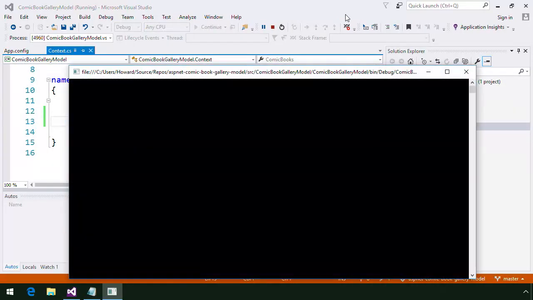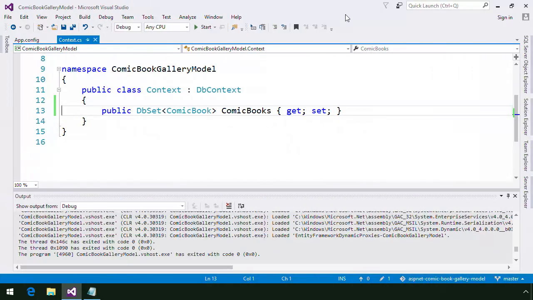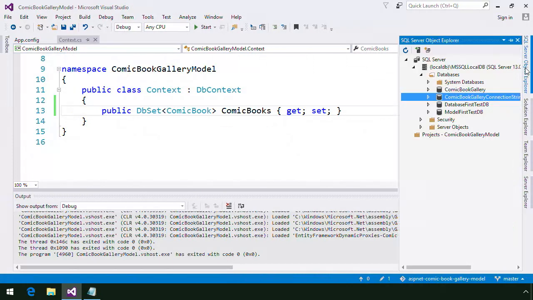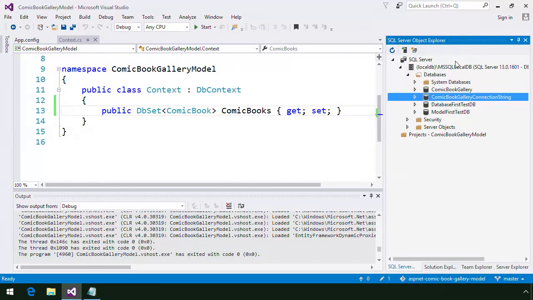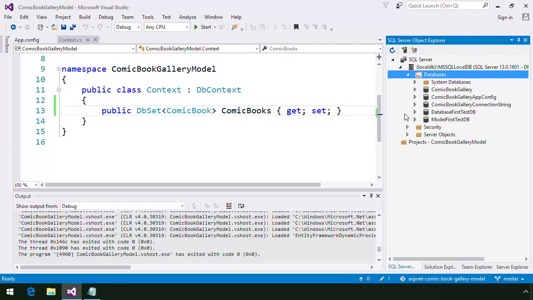Run the app again, and press Enter to continue execution. Refresh the list of databases, and we'll see our new Comic Book Gallery appconfig database.